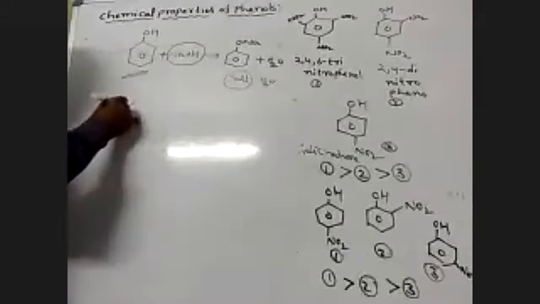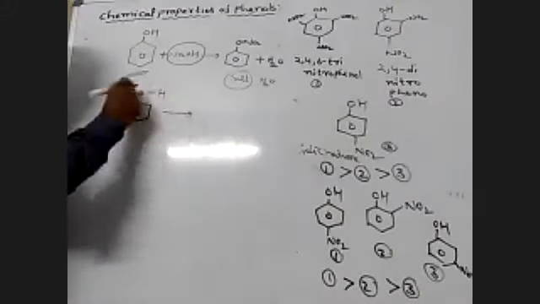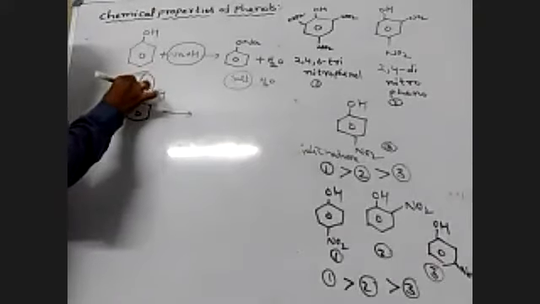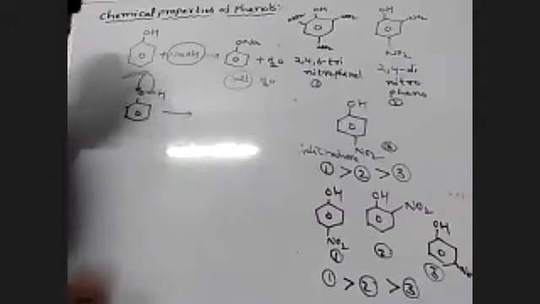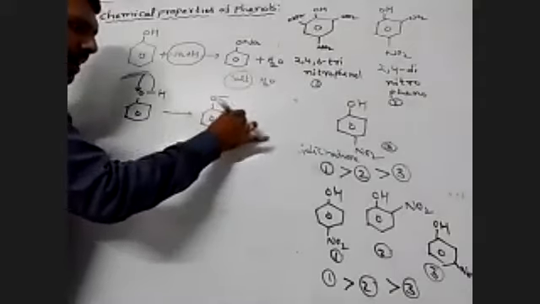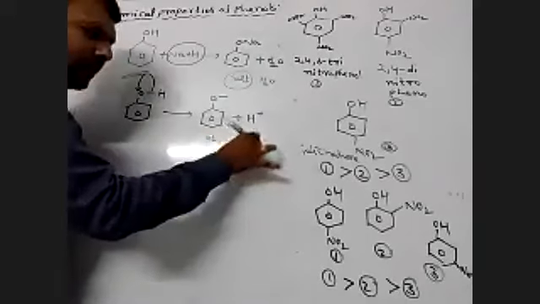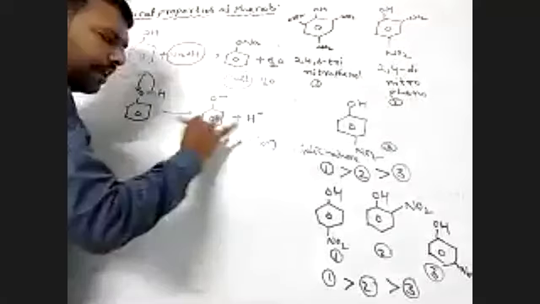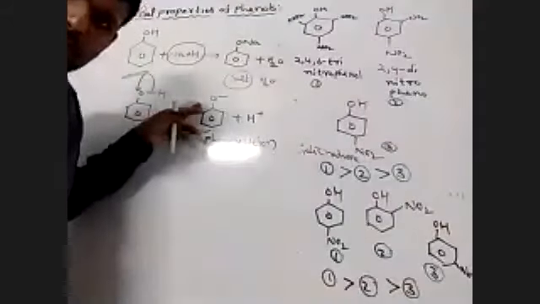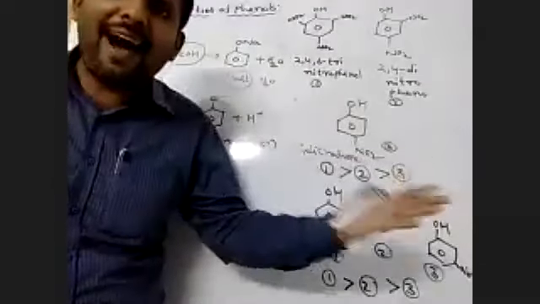And simply, this is phenol. In this phenol, the oxygen-hydrogen bond: oxygen is more electronegative, so the electron shifts towards the oxygen side, forming O minus and H plus. This is called the phenoxide ion. This phenoxide ion is resonance stabilized. So phenols are more acidic than alcohols.